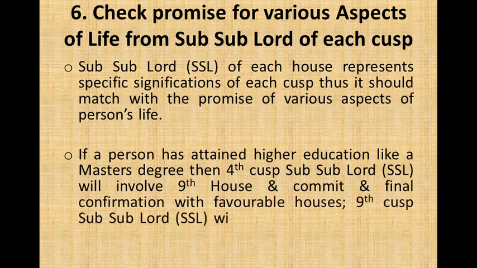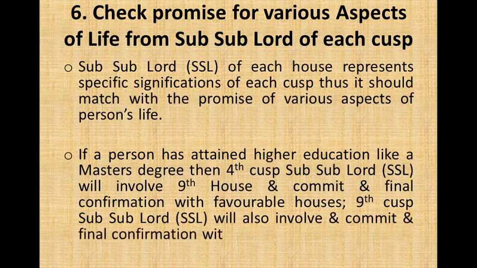The ninth cusp sub-sublord will also involve and connect with final confirmation with favorable houses, because the ninth house is connected to higher education and the fourth house is connected to basic education. So the fourth house must establish a link with the ninth, and if we cannot find this and the person has done a master's degree, then we have to recheck the birth time rectification that we did.